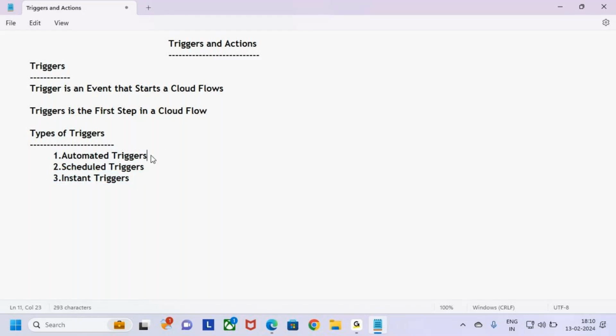First, let me discuss what automated triggers are, guys. What is the functionality of automated triggers?